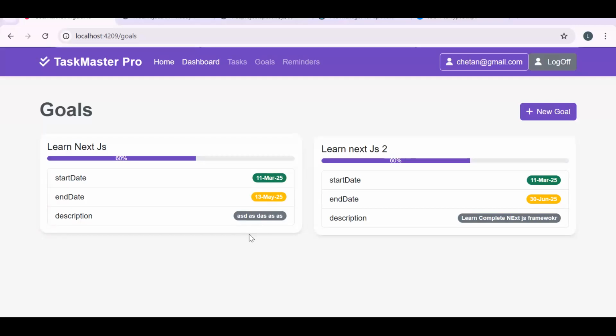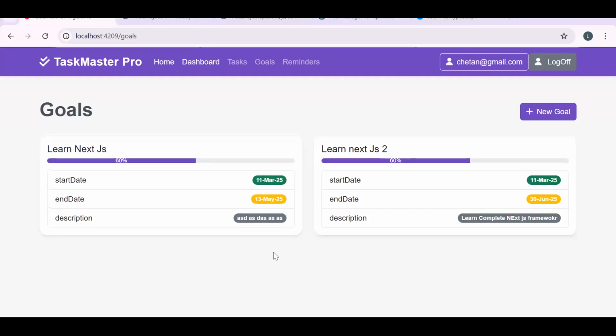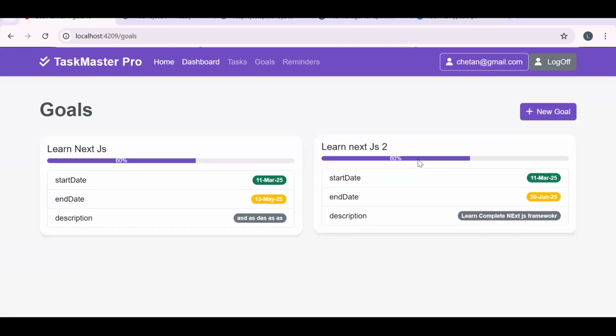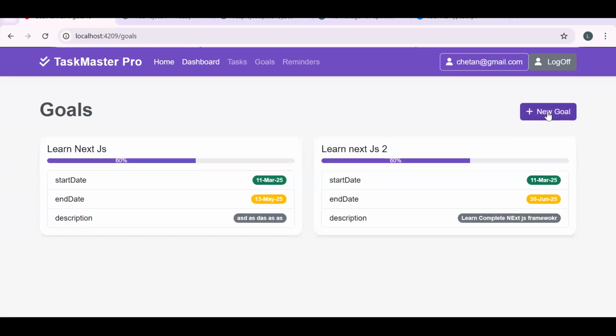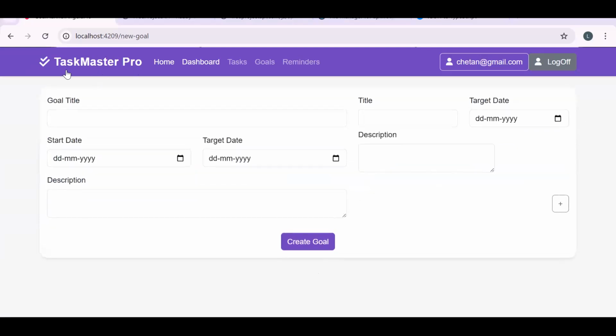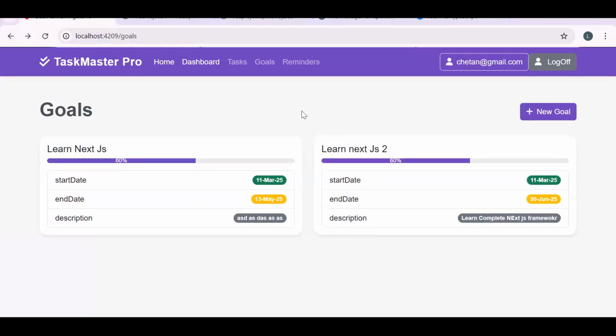So I'm just integrating the goal data over here. Here we are able to show the goals, whatever we have created. So we are able to create the goal, and whatever goals are created, we are able to showcase in the goal list also. From new goal we are coming over here, and again we can go back over here. Now, the next module will be task.